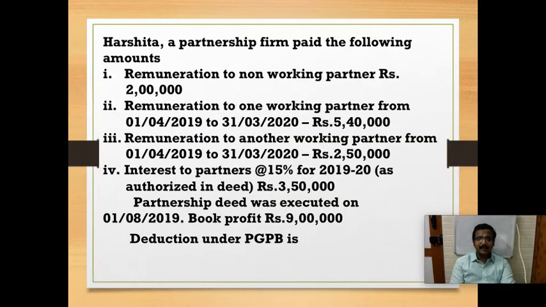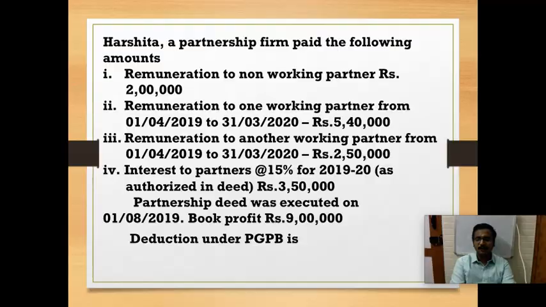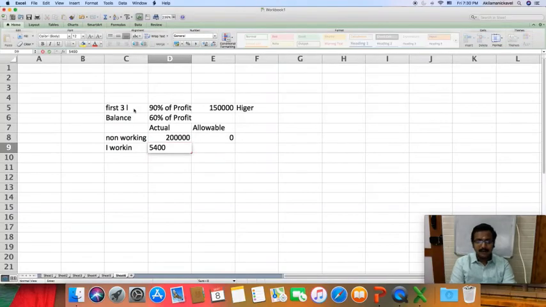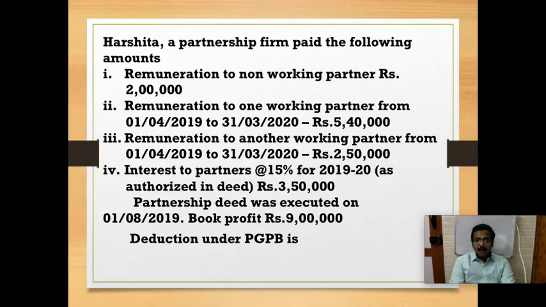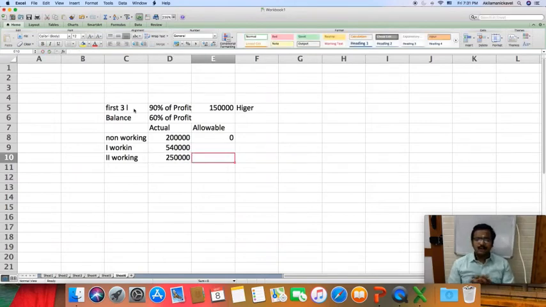For the first working partner, I have paid 5,40,000, and for the second working partner I have paid 2,50,000. As we saw earlier, retrospective payments under the partnership deed should not be allowed.